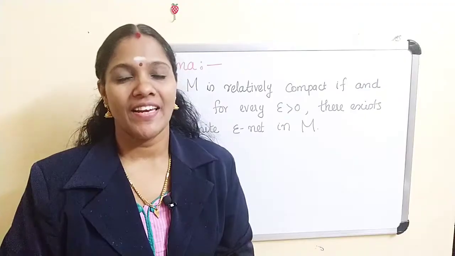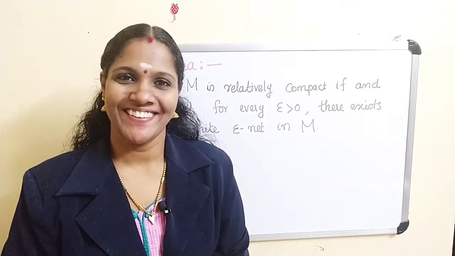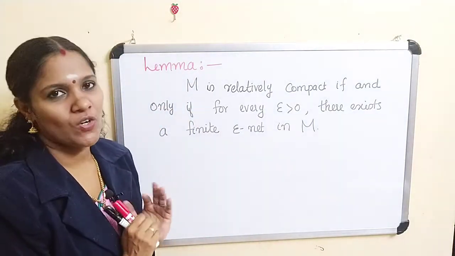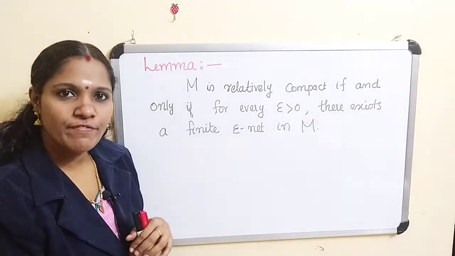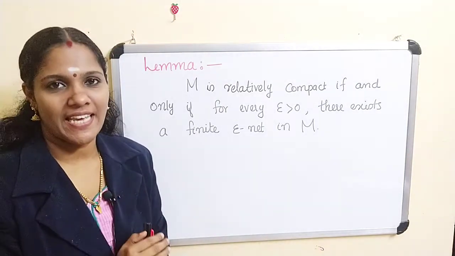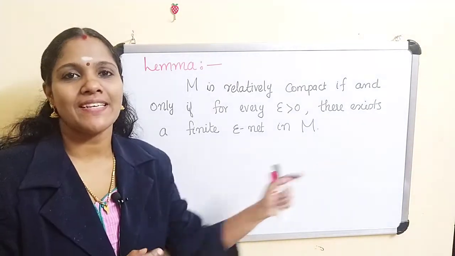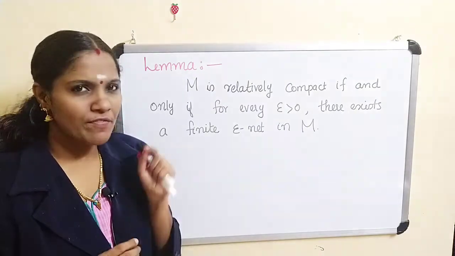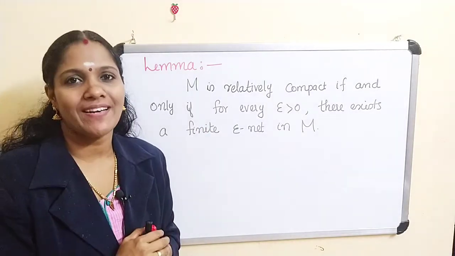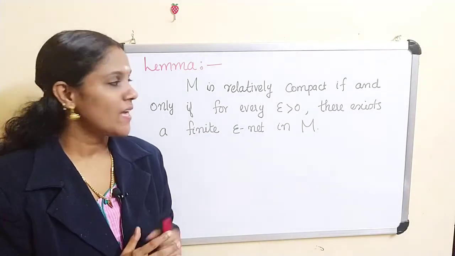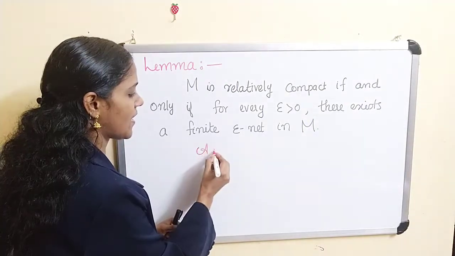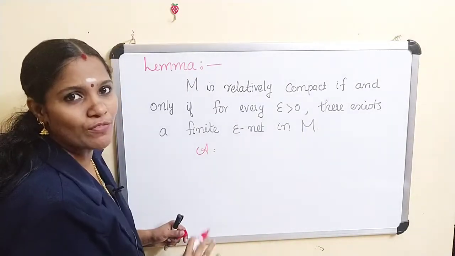Now we are going to prove one lemma, and the statement of the lemma is: M is relatively compact if and only if for every epsilon greater than 0 there exists a finite epsilon net in M. That means you can find a script A such that script A contains a finite number of elements.